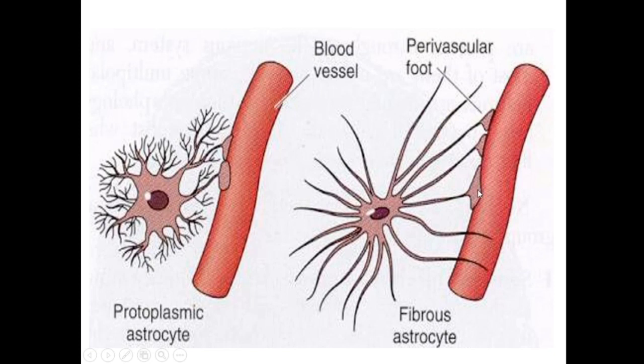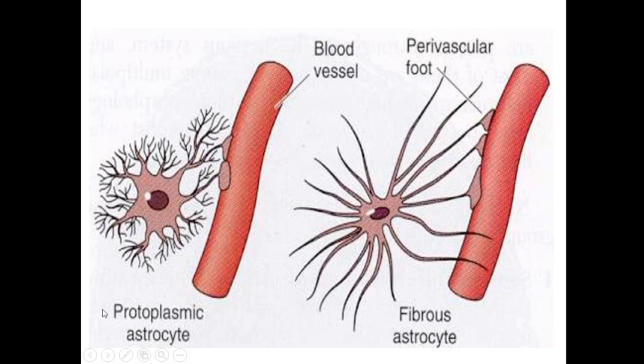These expanded pedicles are known as the perivascular end feet, and they are attached to the blood vessels, the capillaries passing nearby, to receive nourishment from the blood in these capillaries, and they then provide this nourishment to the neurons.